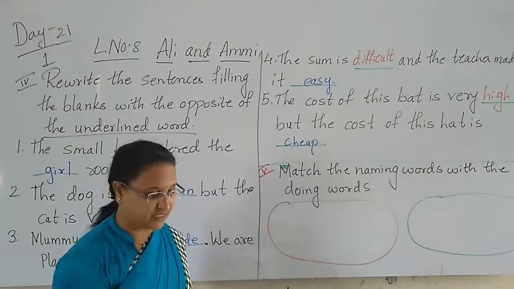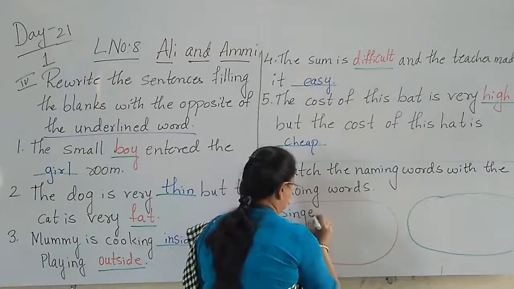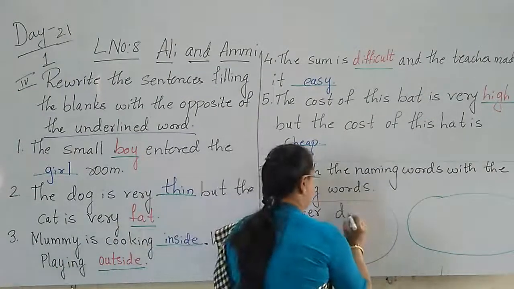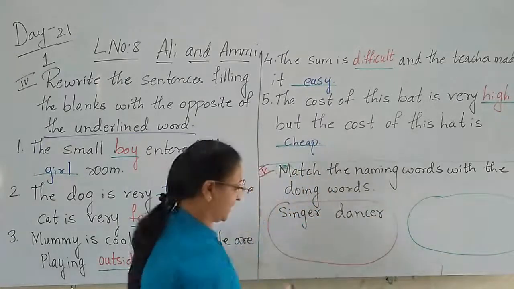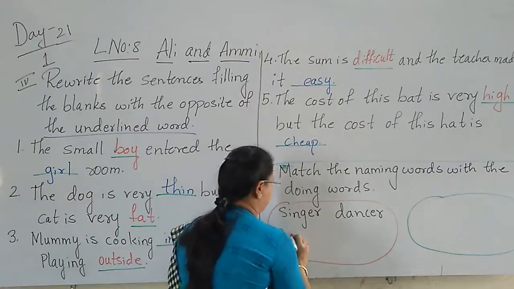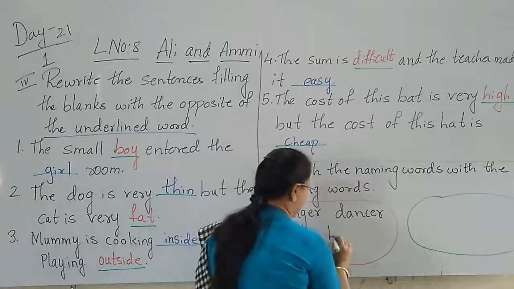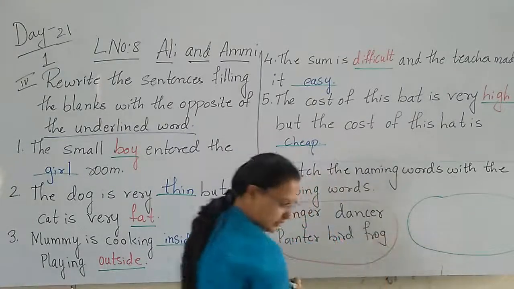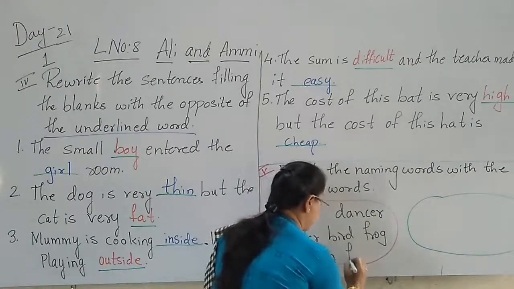Now in the red circle they have given singer, dancer, painter, bird, frog, sun and fish.